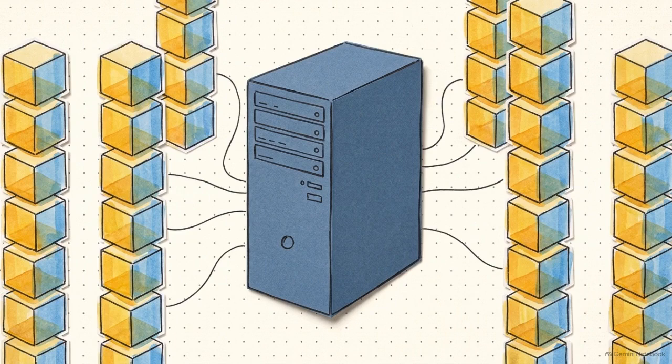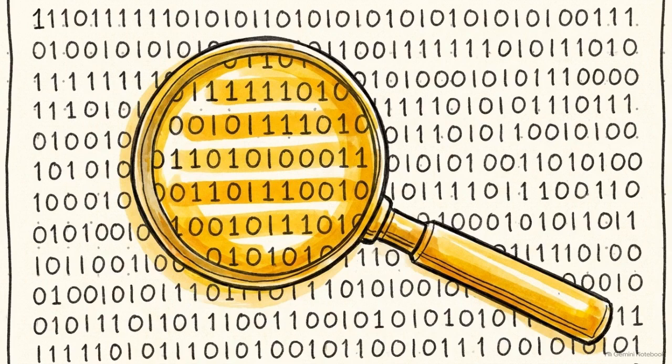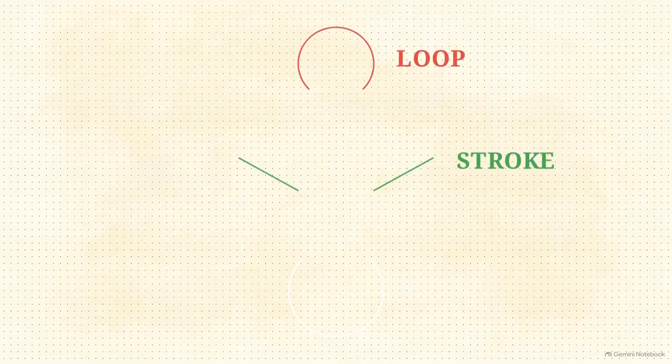Once that data is structured, machine learning systems take over. Their sole function is to comb through those rigid numbers and identify repeating patterns. This diagram illustrates exactly how they do it. When an AI looks at handwritten numbers, it does not understand the concept of a 3 or an 8. It only recognizes the geometric structure, the specific arrangement of strokes and loops.